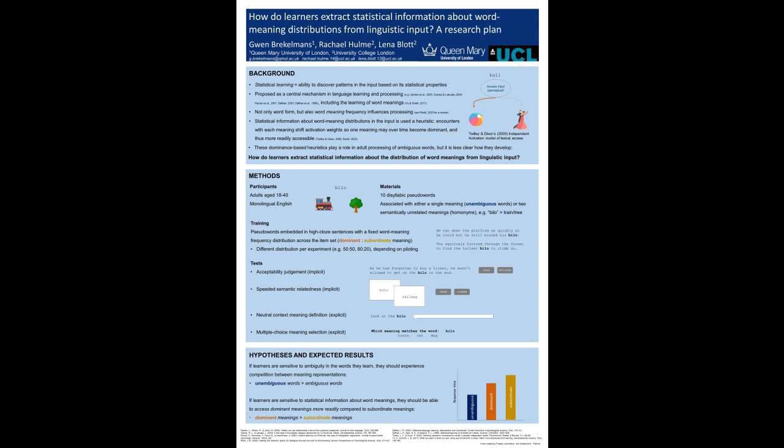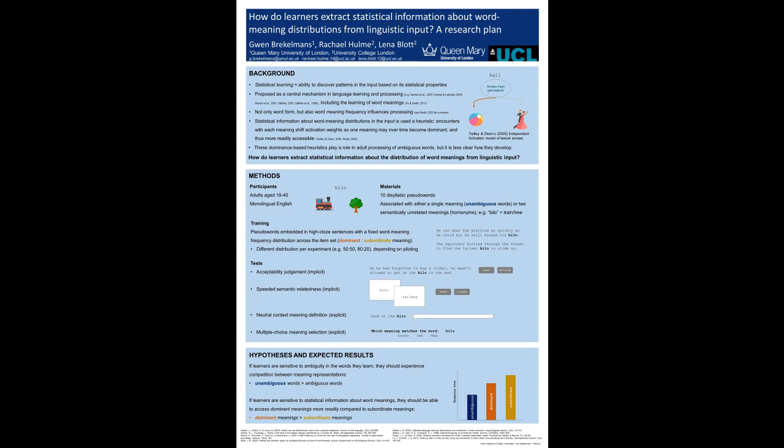We will run the study online with adult participants. Stimuli are 10 disyllabic pseudo-words that will either be associated with a single meaning, so unambiguous, or with two unrelated meanings, ambiguous. For example, the pseudo-word below will mean either train or tree. During training, these pseudo-words will be embedded in sentences. For example, he ran down the platform but still missed his below.